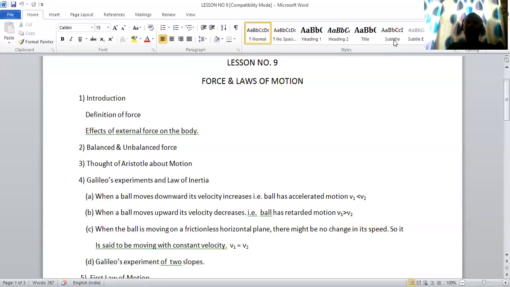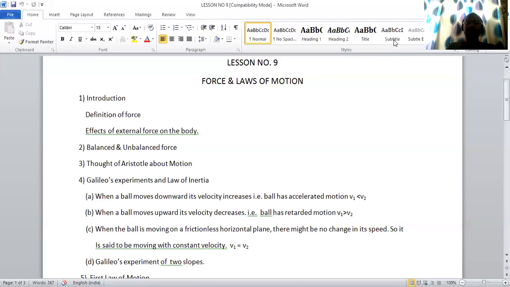So, a question which is important for this force is: explain the effects of external force on the body. There are four effects of external force on the body. It is shape of the body changes, position of the body changes, state of motion of the body changes, and velocity of the body changes.